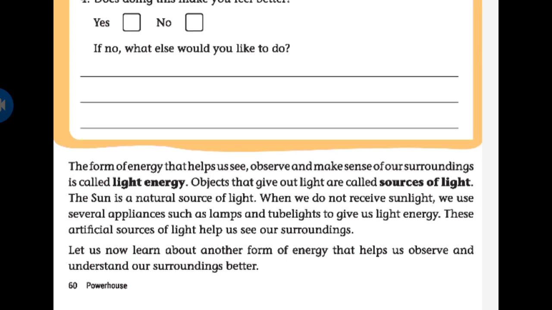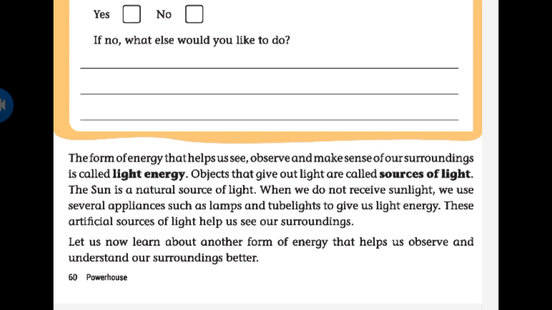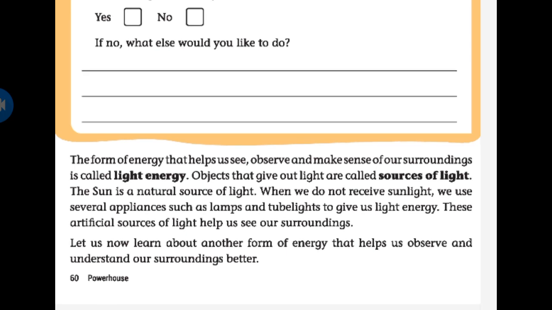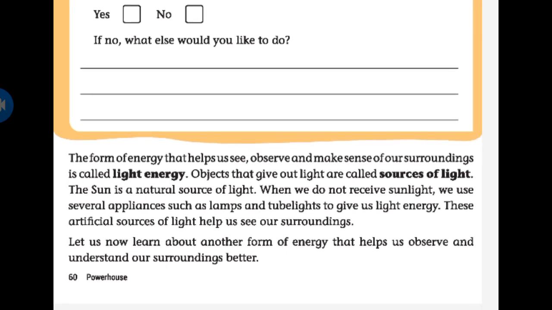Okay students, if there is no light energy, what would happen in the world? Next, objects that give out light are called sources of light. Simply, light giving objects are called sources of light.